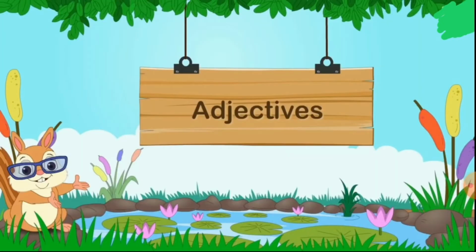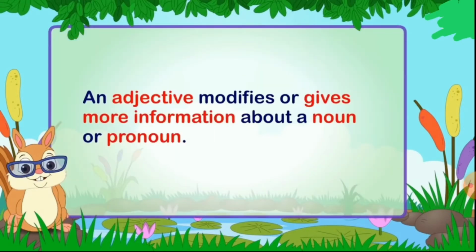Now let us talk about the next part of speech, that is adjectives. An adjective modifies or gives more information about a noun or a pronoun. Now, as we learnt about adverbs, adverbs were giving us more information, adding to the meaning of the verb. But an adjective describes nouns. What type of noun is there? How is the noun? The adjective gives us the answer. Let us see further.